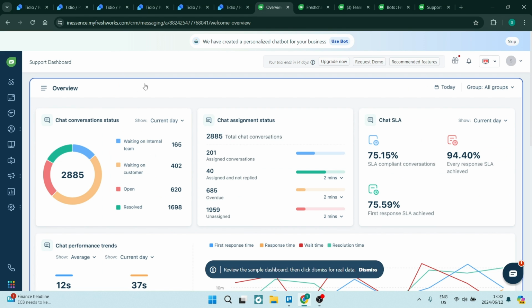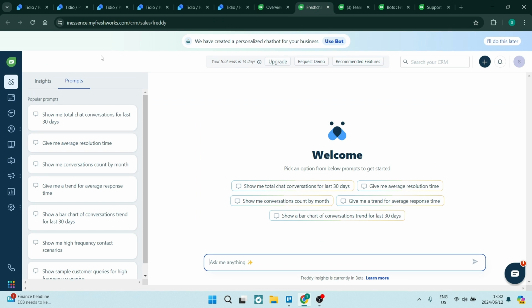Now, going over to Freshchat, it has pretty much the same user interface. On your left hand side, you've got your menu, and it's pretty easy to use. Again, you have your dashboard where you can see an overview of everything that is actually going on. So some of the features that I would like to have a look at here is having a built-in chatbot for you to use. So as you can see here, you can go and explore your account just by asking the chatbot instead of going and looking for things or trying to figure out certain things on your own. So as you can see here, you can have a command such as show me a total chat conversions for the last 30 days. You can really dive deep here and get great information that you would have to otherwise look around for.